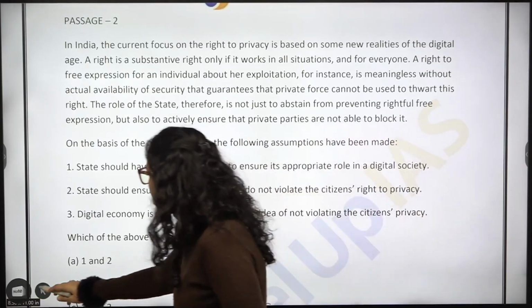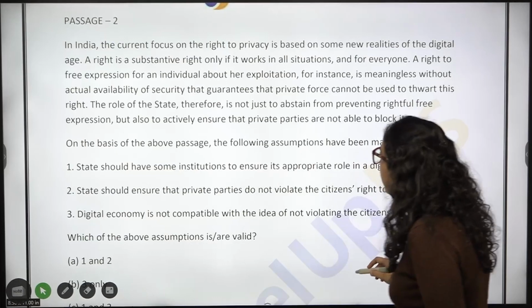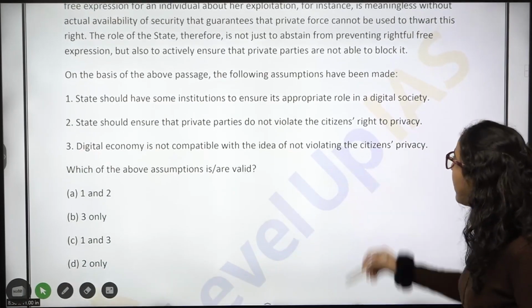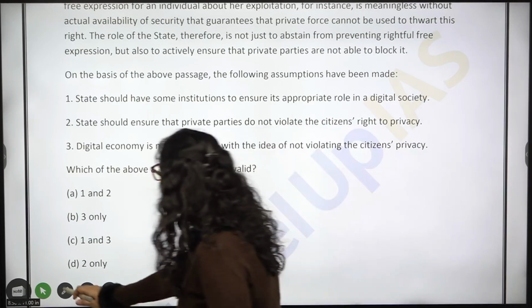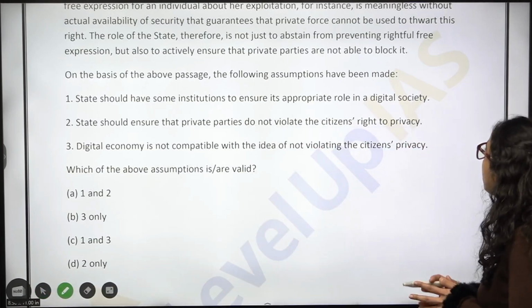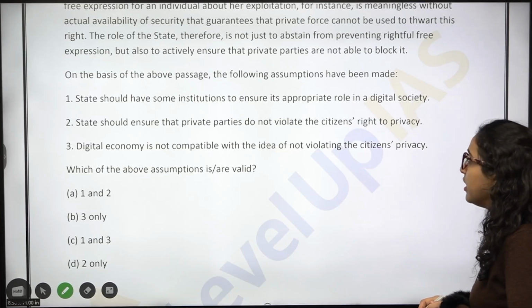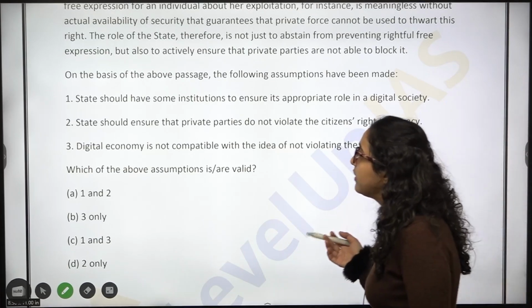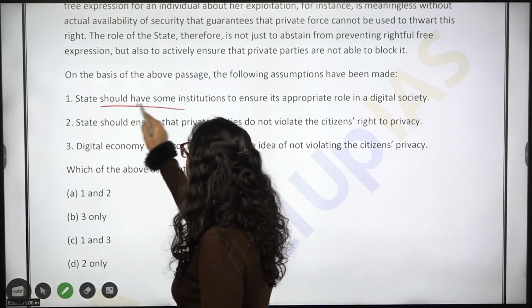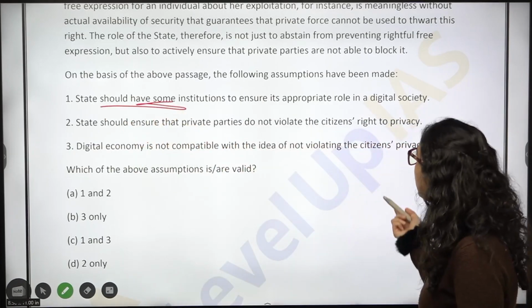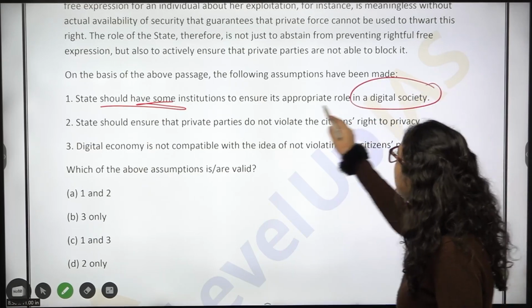Okay, so this passage is somewhat related to the right to privacy and everything. On the basis of the above passage, the following assumptions have been made. States should have some institutions to ensure its appropriate role in a digital society. So in general, my personal opinion is that this can be the correct answer, that yes, the state should have some institutions so as to ensure its appropriate role.